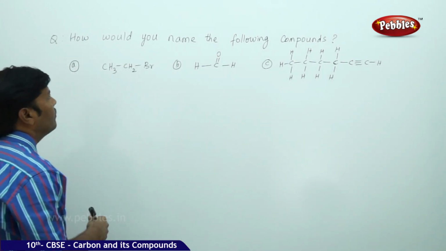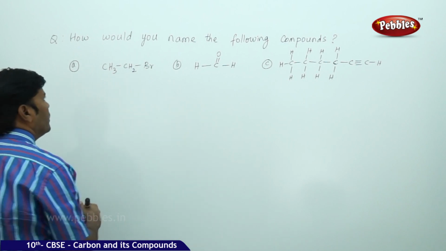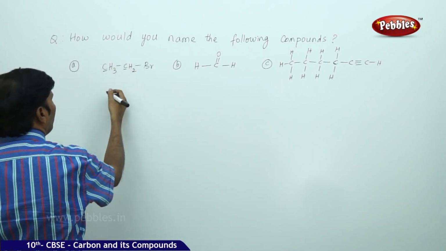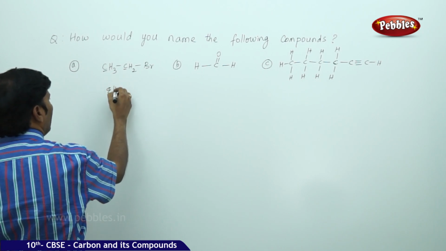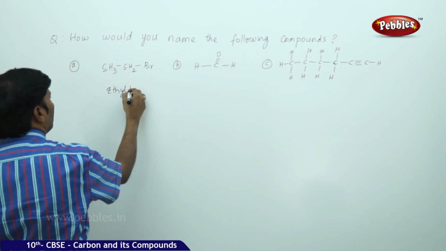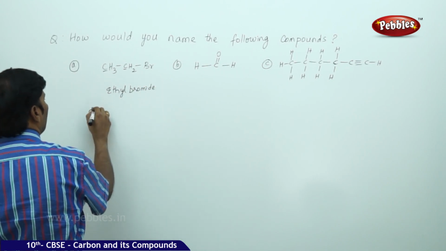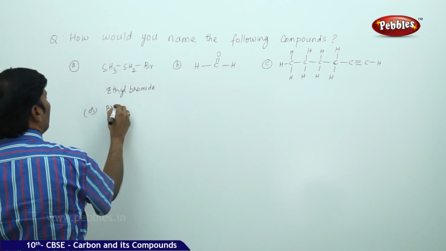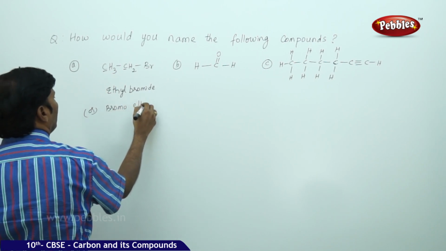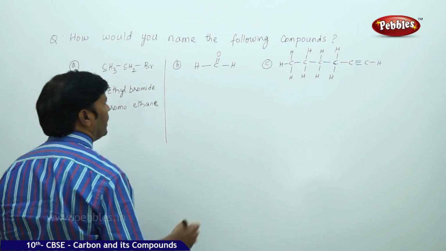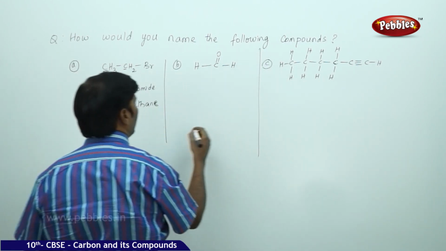So how would you name the following compounds? Actually we can give two names. Here there are two carbons, so the root word is eth. So either you can say ethyl bromide, or you can take bromoethane. Bromoethane is one name you can give.